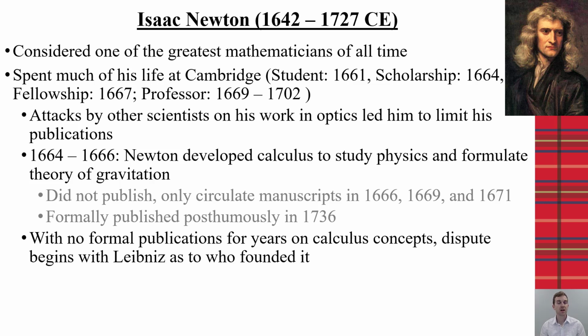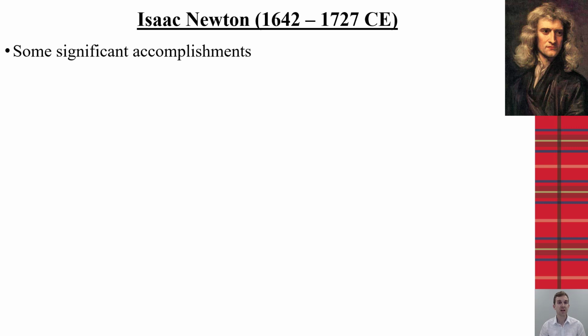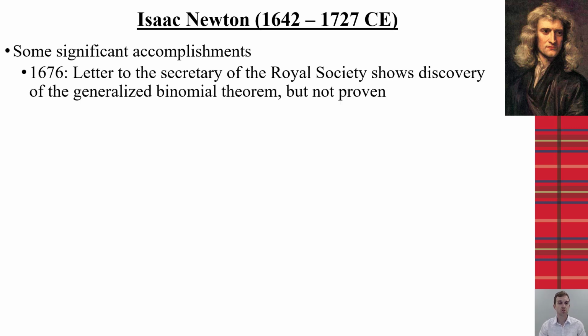Now, with that lack of formal publications, that's where there become the arguments between him and Leibniz as we get into the late 1600s, whereas Leibniz does publish his work and Newton then accuses him of stealing some of the works due to their correspondences in the 1670s. Now, Isaac Newton had a substantial amount of accomplishments both in mathematics and in science, and he probably was one of the major players to significantly improve the way that physics is done to this day.